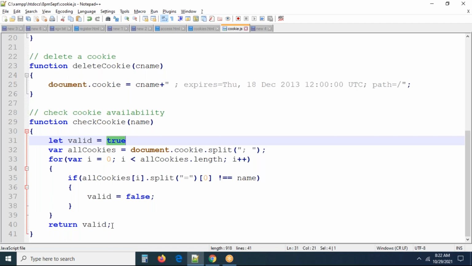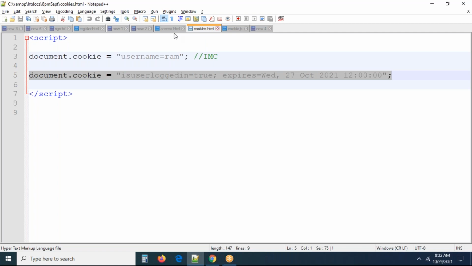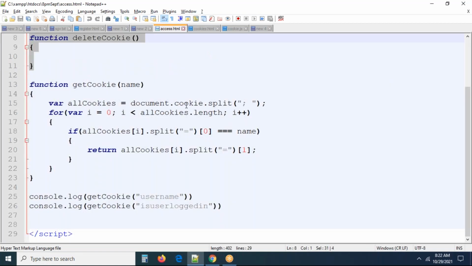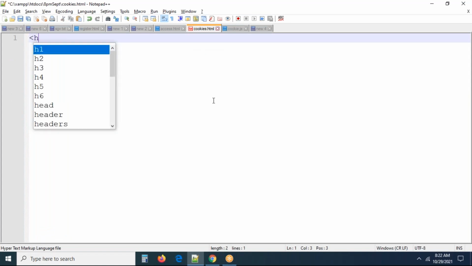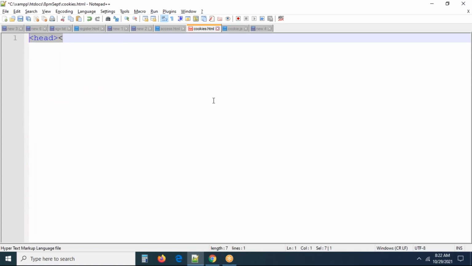So this is a library we created. Let me check this. Small logics we have written. I want to include this in the following file. Let us create an HTML file. This is an HTML file.